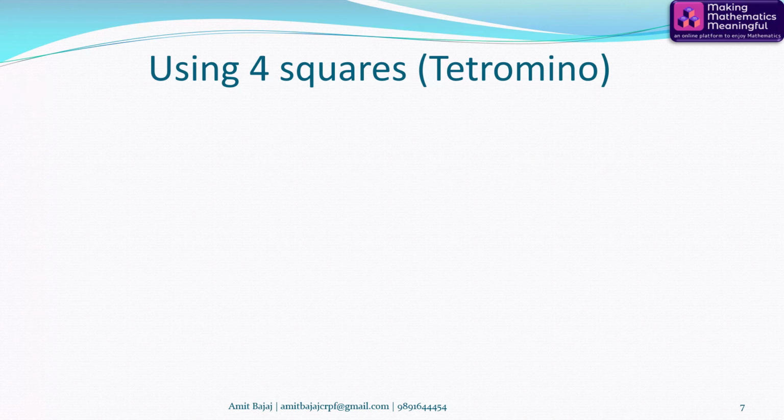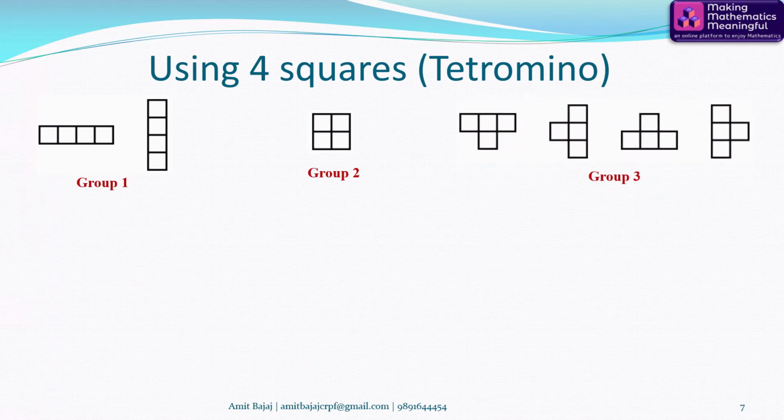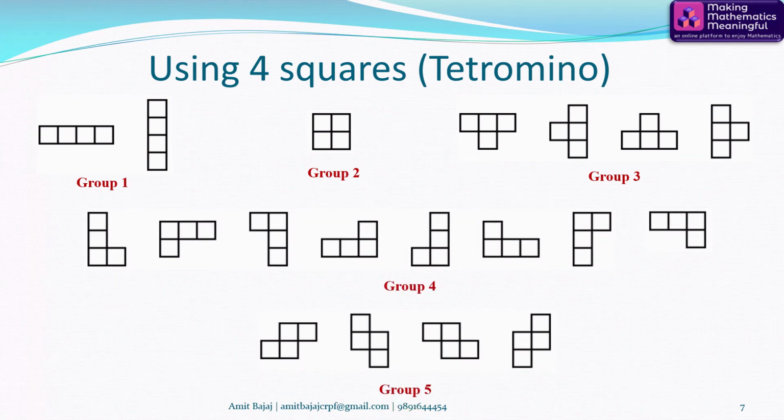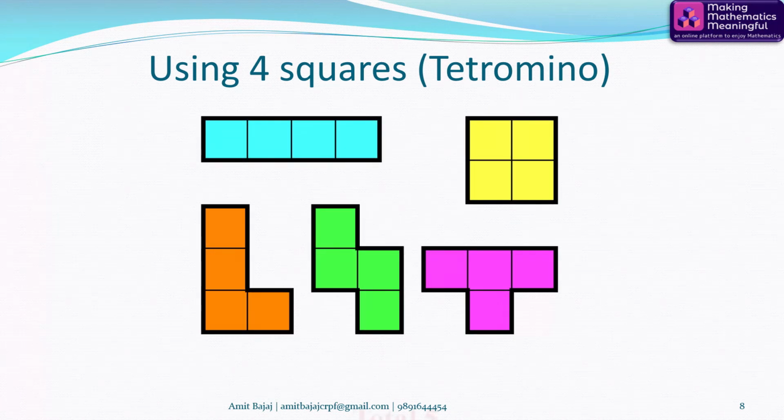Now using four squares, tetromino. Tetra stands for 4. One can easily now understand these two are regarded as the same shape in group 1. This is your group 2, group 3, group 4 and group 5. So the total number of tetrominoes is 5.